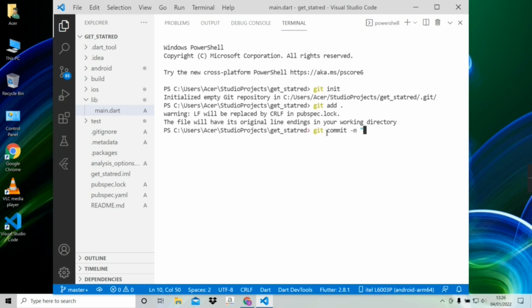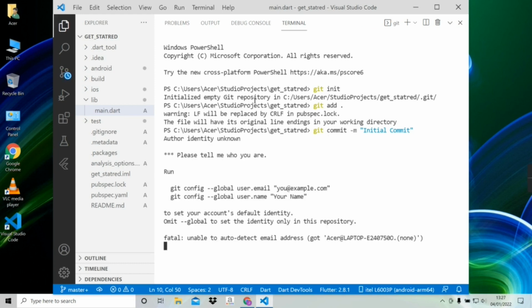Now we have to give a description of this commit. The description may be "first commit", since it is the first commit, or can be "initial commit", or can be any description. One thing we need to keep in mind here is that when writing a description, we need double quotation marks on both sides. Now if we enter this command, we can see the reminder: author identity unknown.